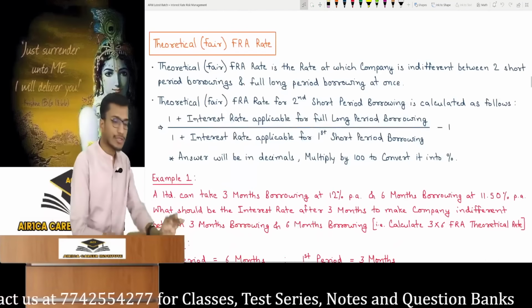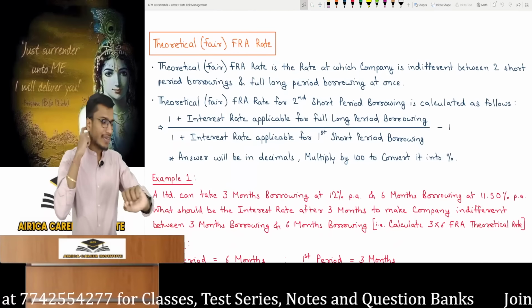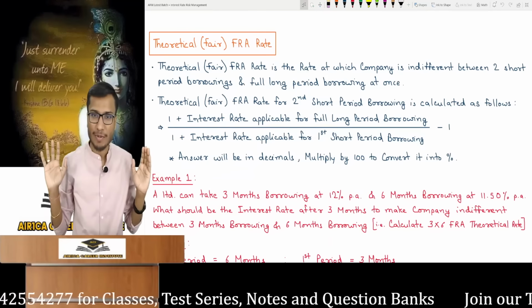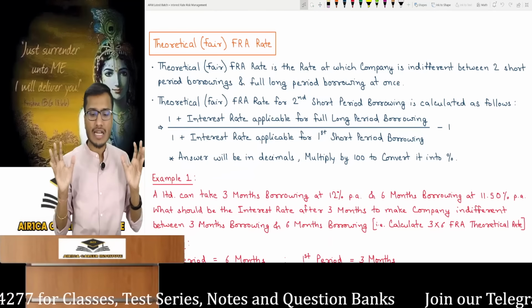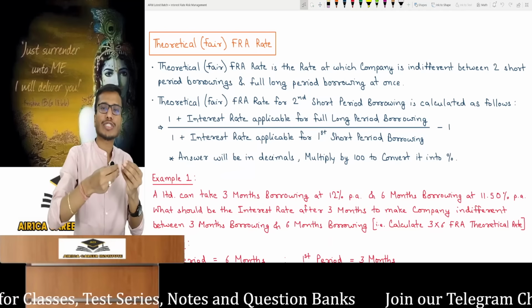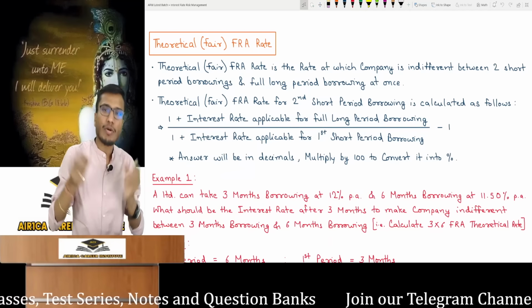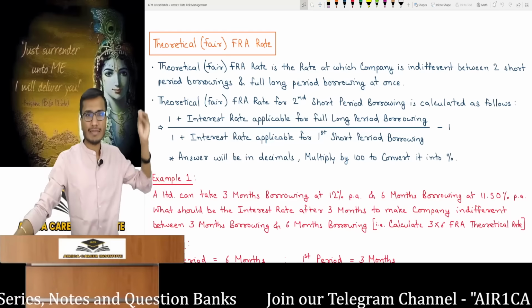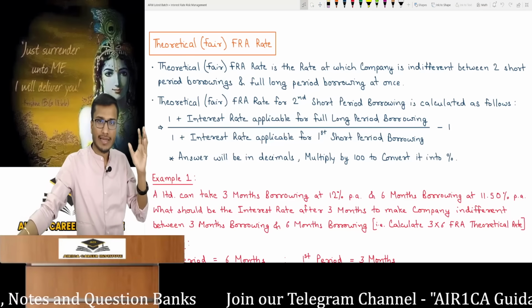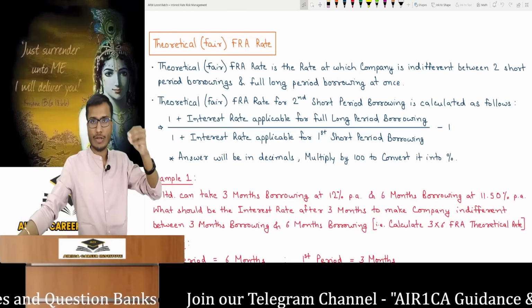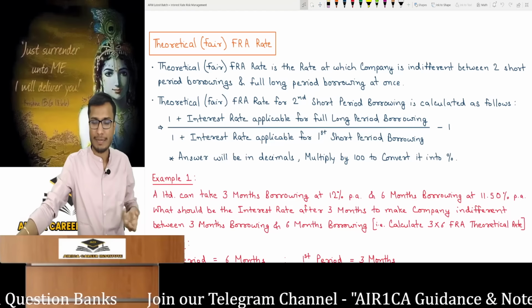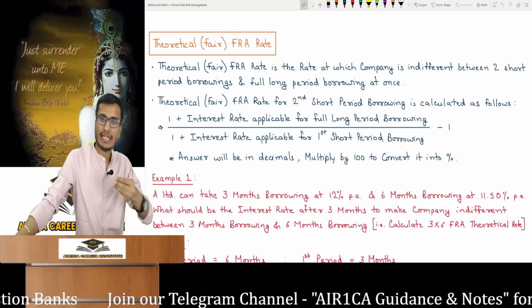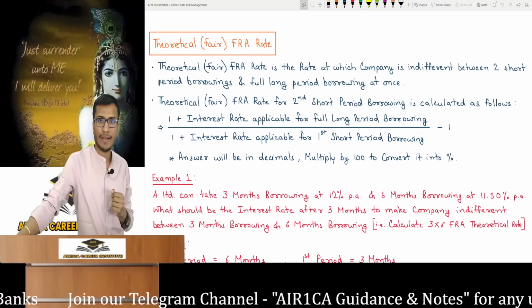Now the next topic in FRA is the theoretical or fair FRA rate, which is a completely useless topic, let me tell you. From an exam point of view, it's literally total garbage. And it's not even part of the syllabus. A question on it appeared a very long time ago, which is not even in the module. I have explained it just because of that. Otherwise, it is of no use. You can skip it, but take a quick look. It is my responsibility to teach. I have taught this in detail in class, and now I'll briefly explain.